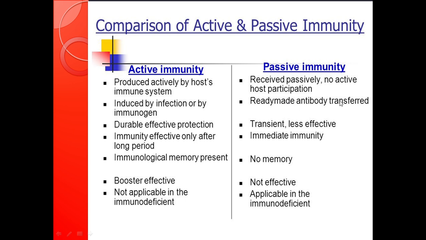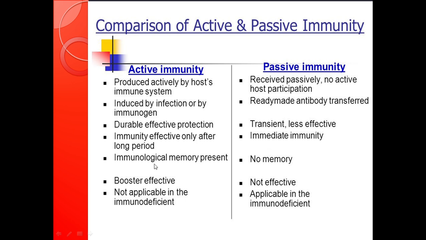It is ready-made. It is transferred to the body. Active immunity has durable, effective protection. The passive immunity is less effective. Here, immunity effect is effective only after a long period. The passive immunity provides us immediate effect. It gives us immediate immunity.